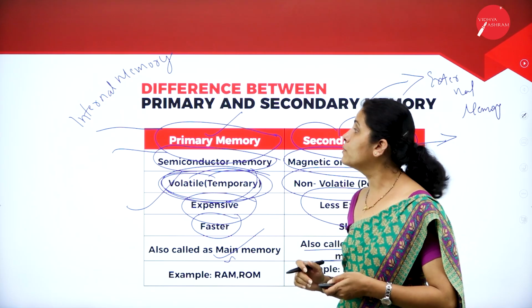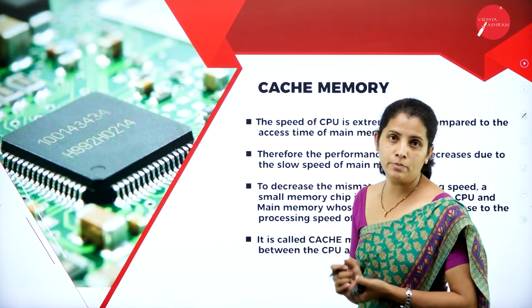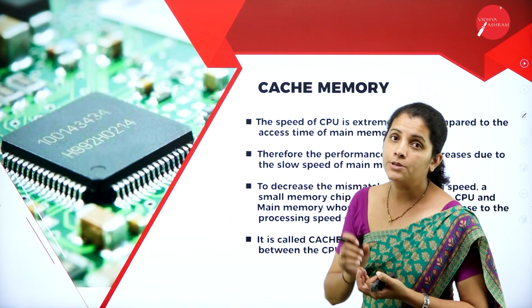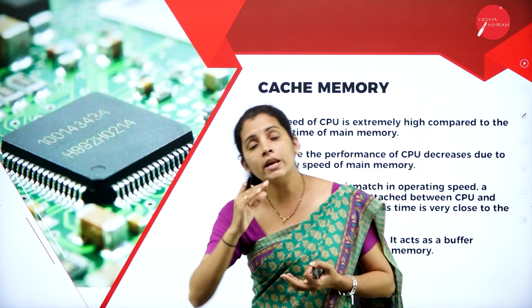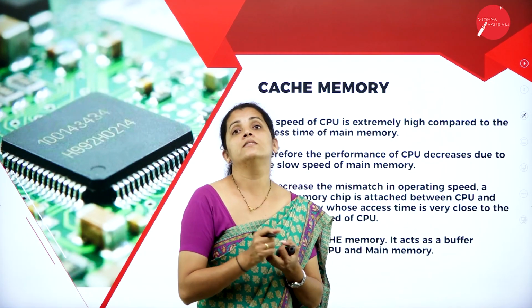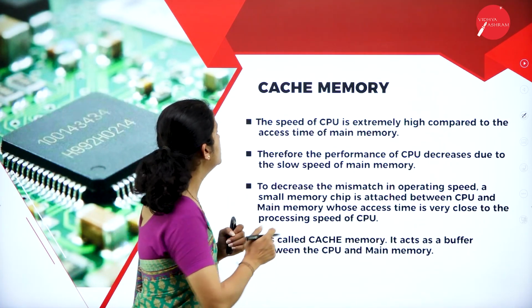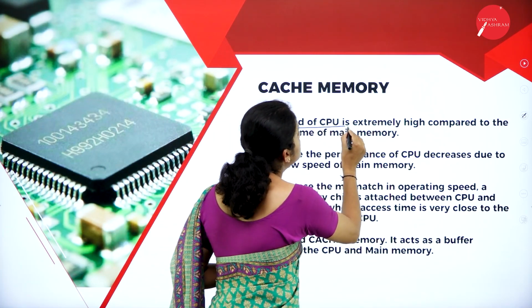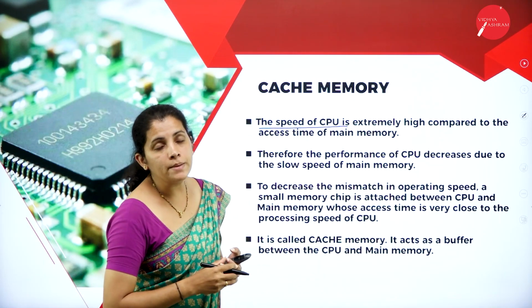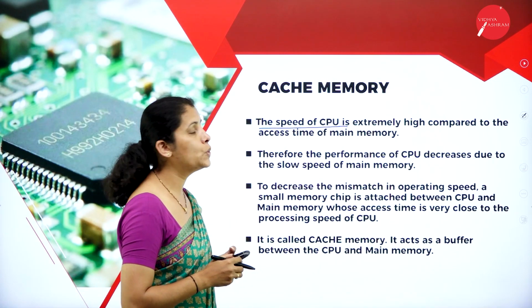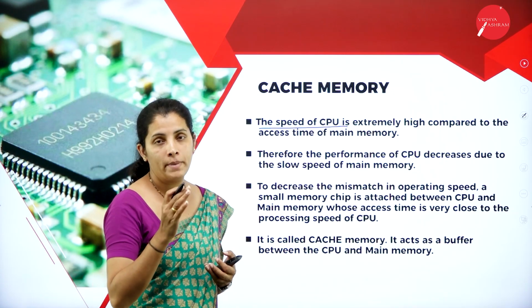Moving further, I'm going to discuss cache memory. So this cache memory is called very fast memory and the size of the memory is very limited. The speed of the CPU is extremely high compared to the access time of main memory.